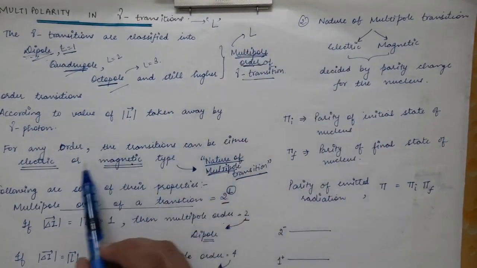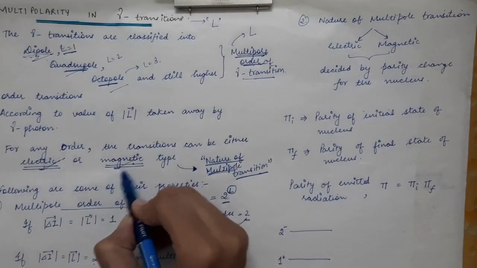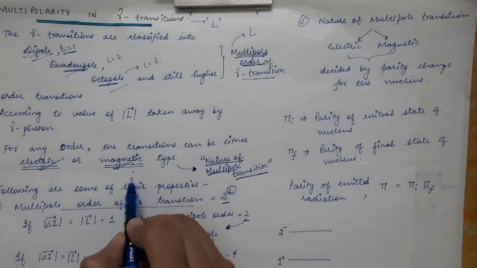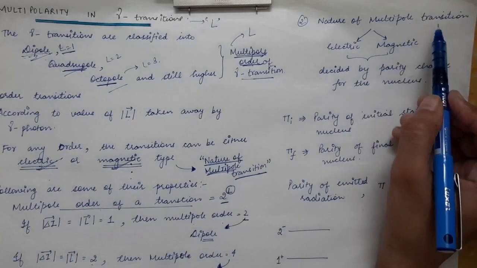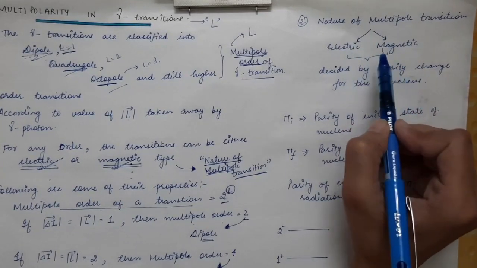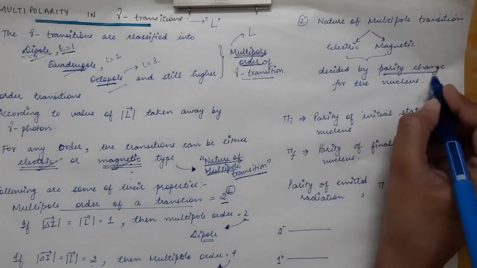But now we will see how the type of multipole transition, whether it is electric or magnetic, is decided. This is decided by the parity change. Here the parity comes in.